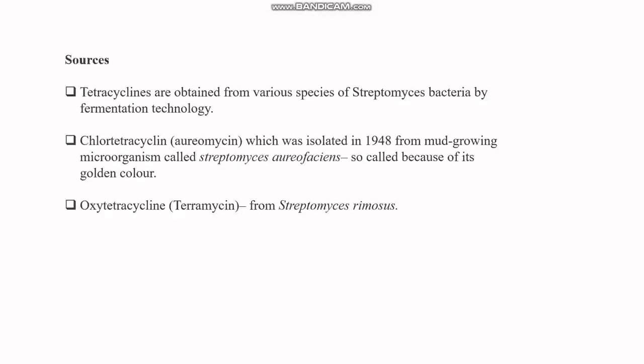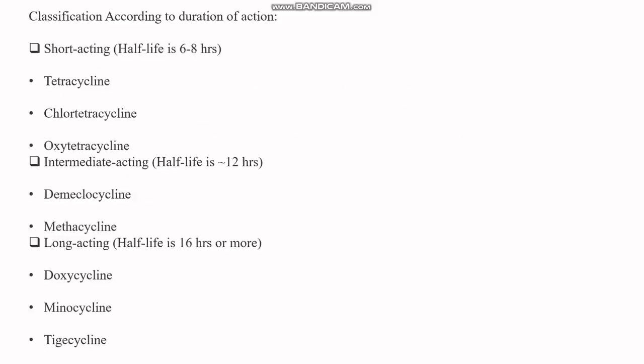And also, tetracycline can be synthesized in the lab using different chemicals or different moieties. So it can be available either from bacteria or semi-synthetic. Then comes the classification according to the duration. This means some are short acting, some long acting, and so on.